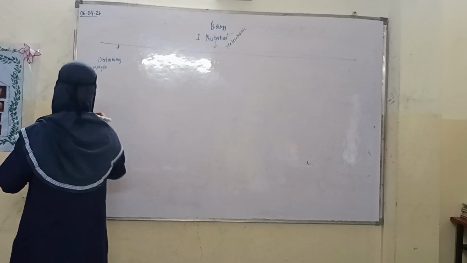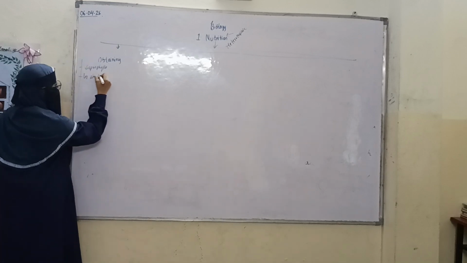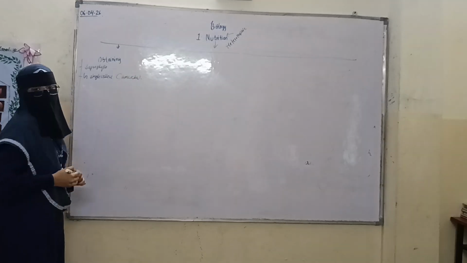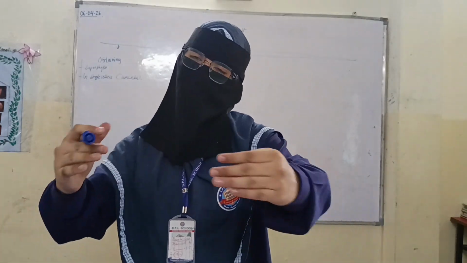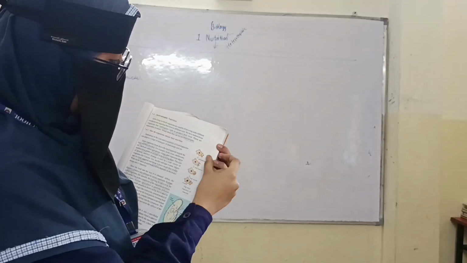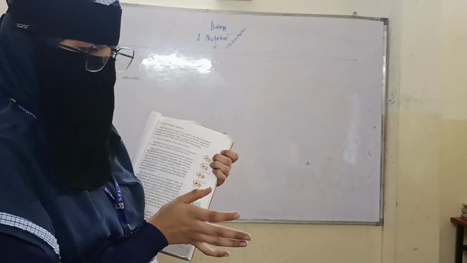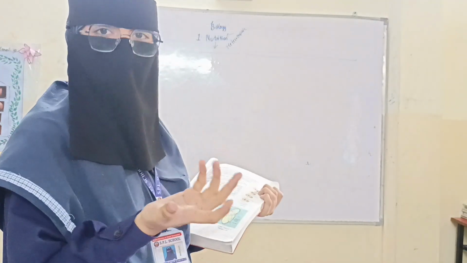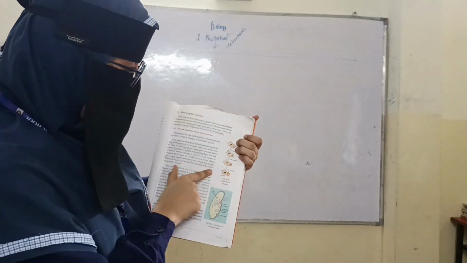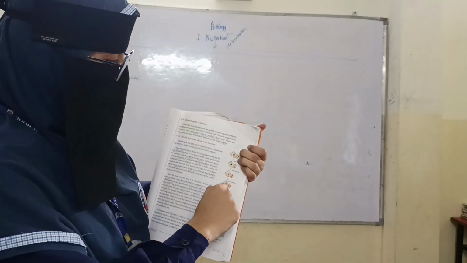Next is single cell. An example is amoeba. In a single cell like amoeba, the food is taken in entirely. It has a surface with pseudopodia, and the food is taken entirely inside the body. Here we can see the pseudopodia and the food. It has no proper shape and might acquire different shapes, because it will open up around the food, then take in food particles, and it will become a food vacuole like this.